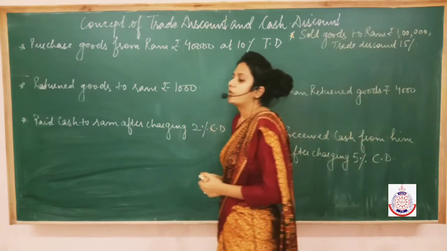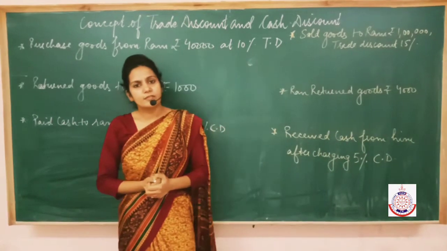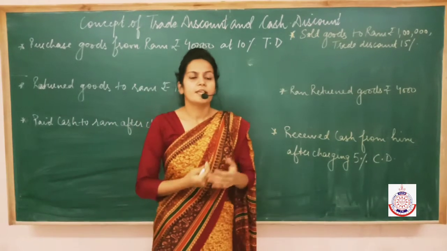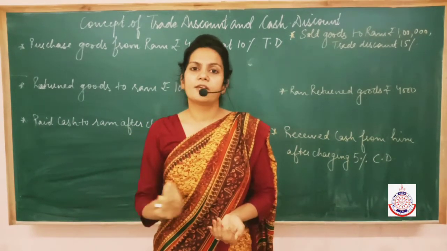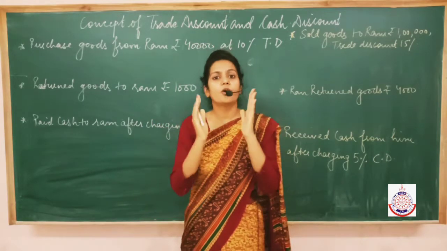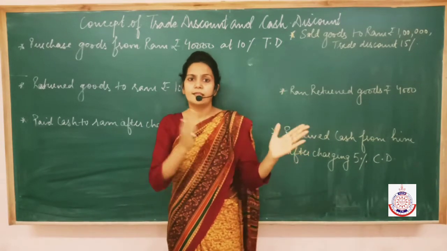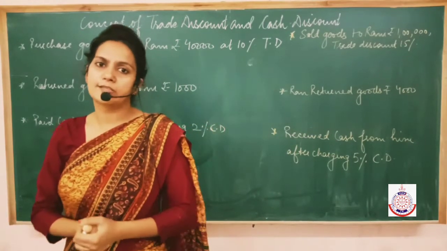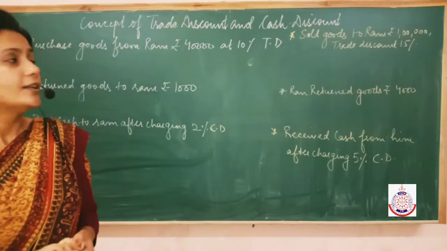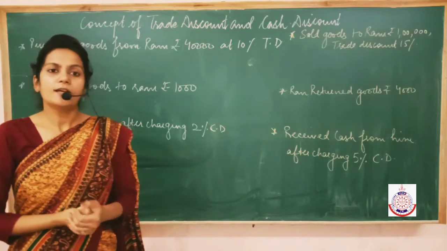See, trade discount and cash discount are always given by the seller, right? If you are selling goods to somebody, then you are the seller, and you can give trade and cash discount. If you are purchasing goods from a person, then the other person is the seller and he or she will give you trade discount or cash discount. Now we need to understand their accounting treatment.